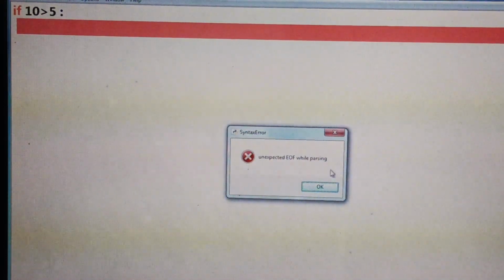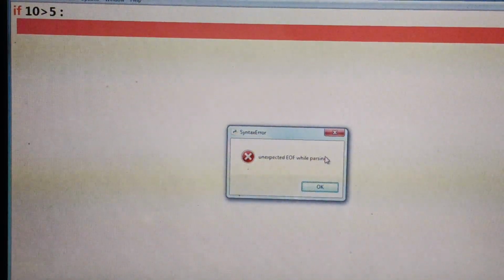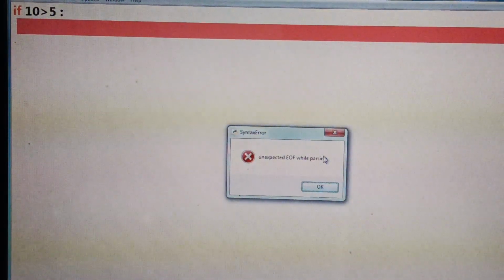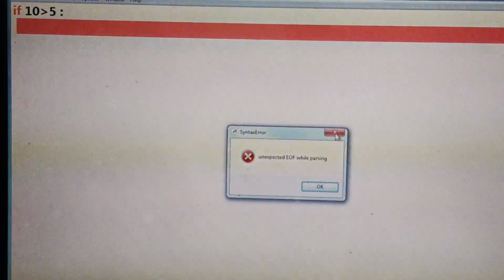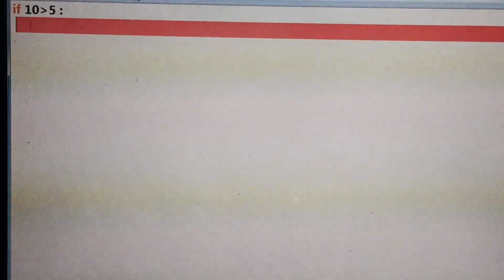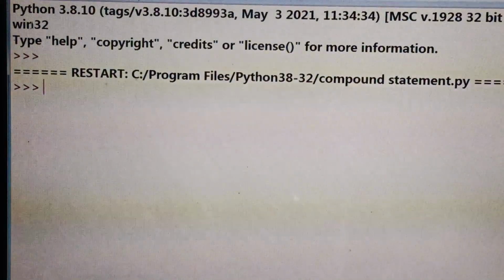See, you got an error: unexpected end of file. EOF stands for end of file while parsing. So when it was parsing, the file got unexpectedly ended. In order to overcome this, what should be our strategy? The answer is to write a statement. A valid, correct statement should be present within this body. But I don't want to do anything, so here the best choice is to use the pass keyword. Now see, you won't get any output, but the program will get executed.